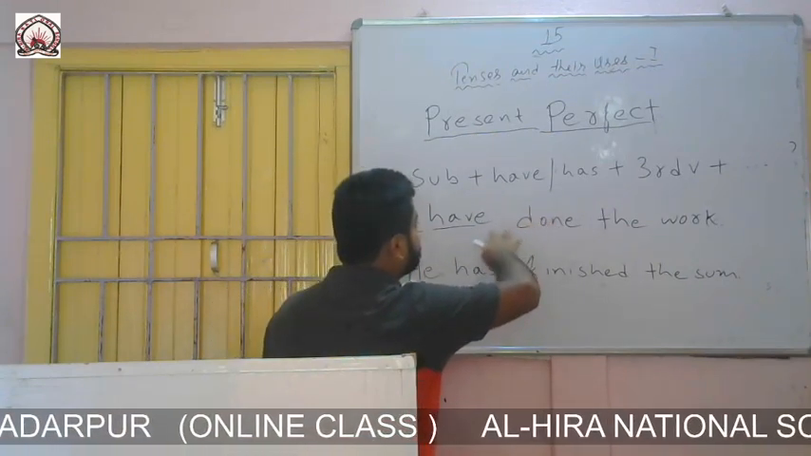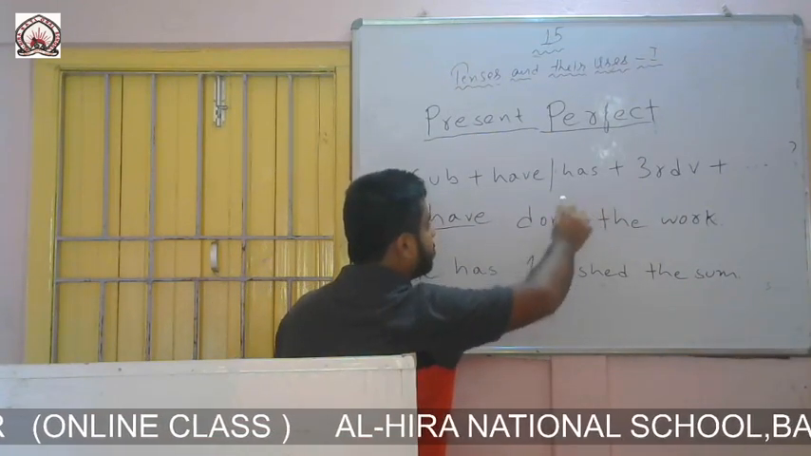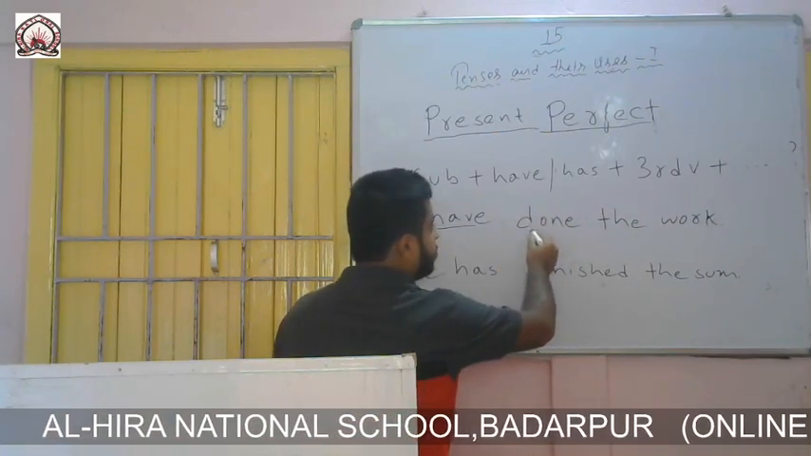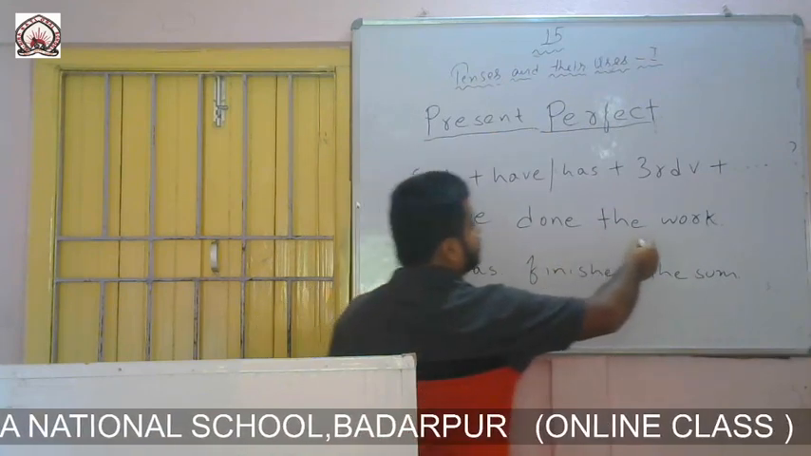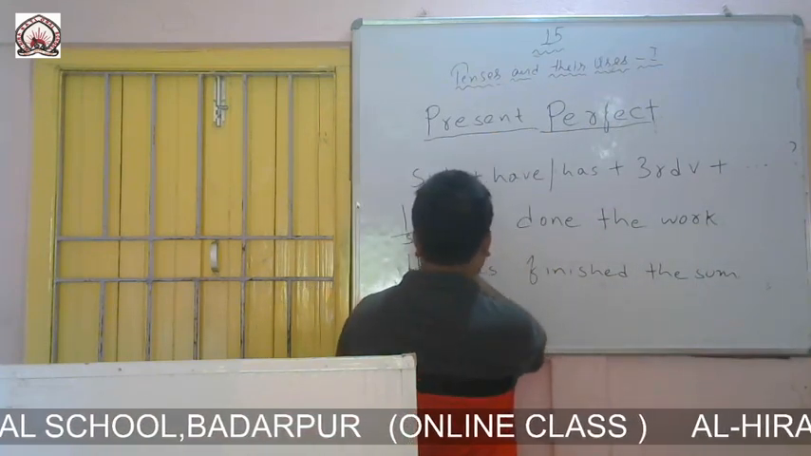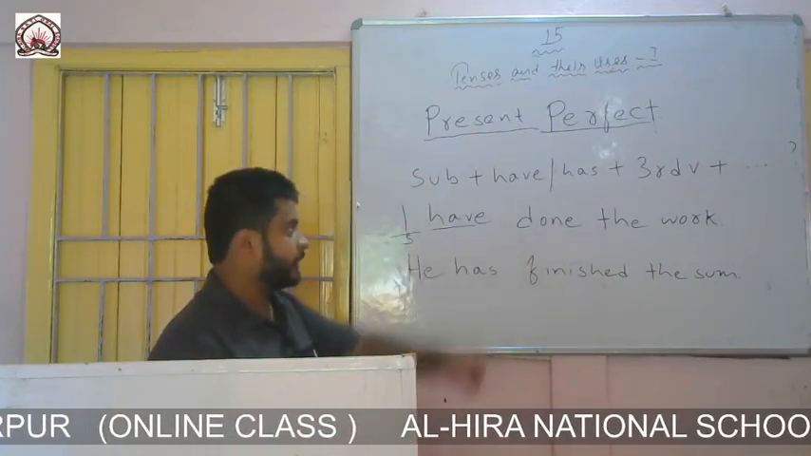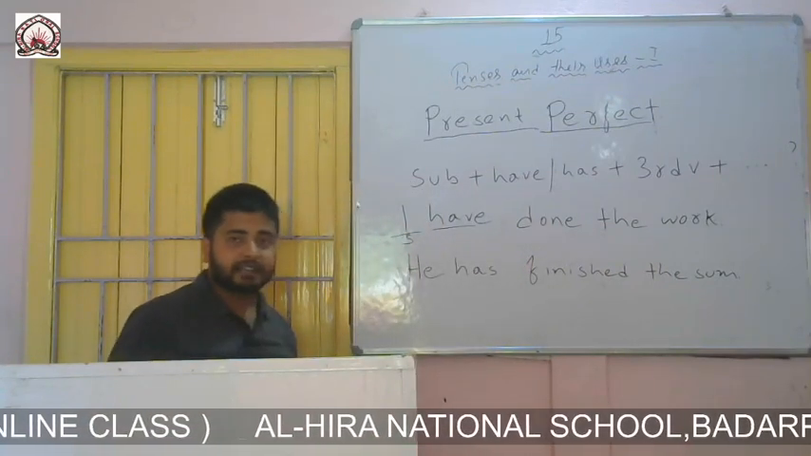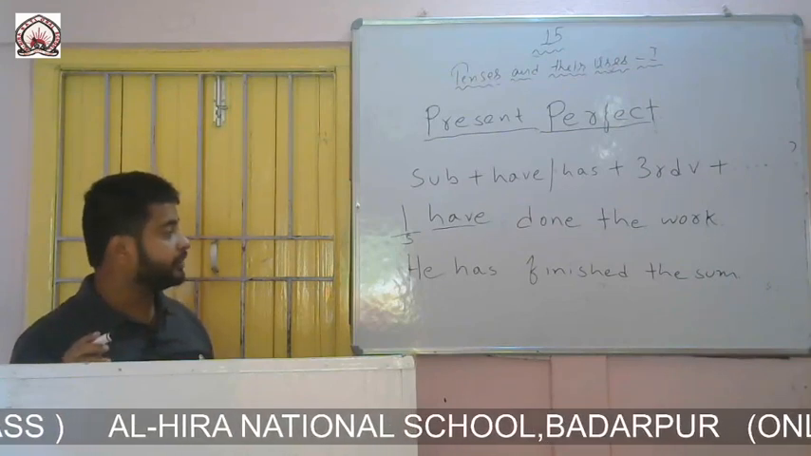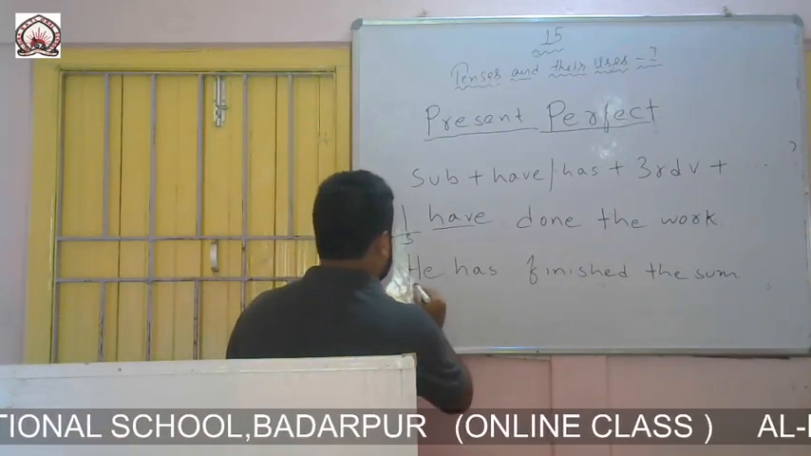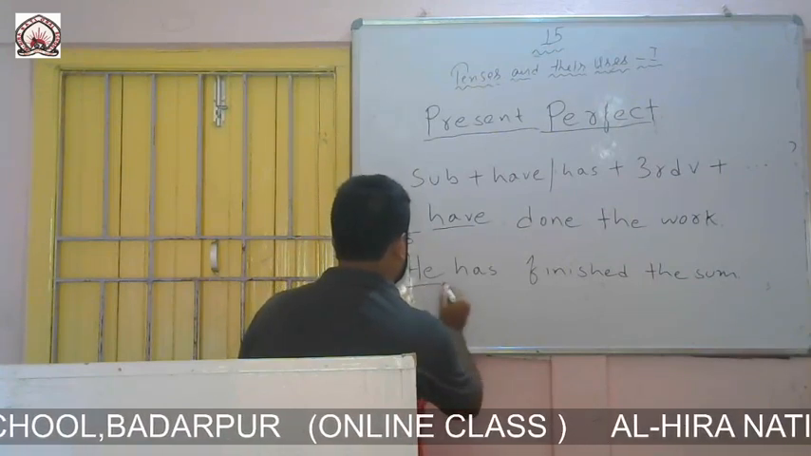Then the formation says that after have we write the third form of the verb. We know that done is the third form of the verb do, so I have written done. Then the work is the rest part of the sentence. So my second example of present perfect assertive is: He has finished the sum. As per the formation, I have written the subject at the beginning.